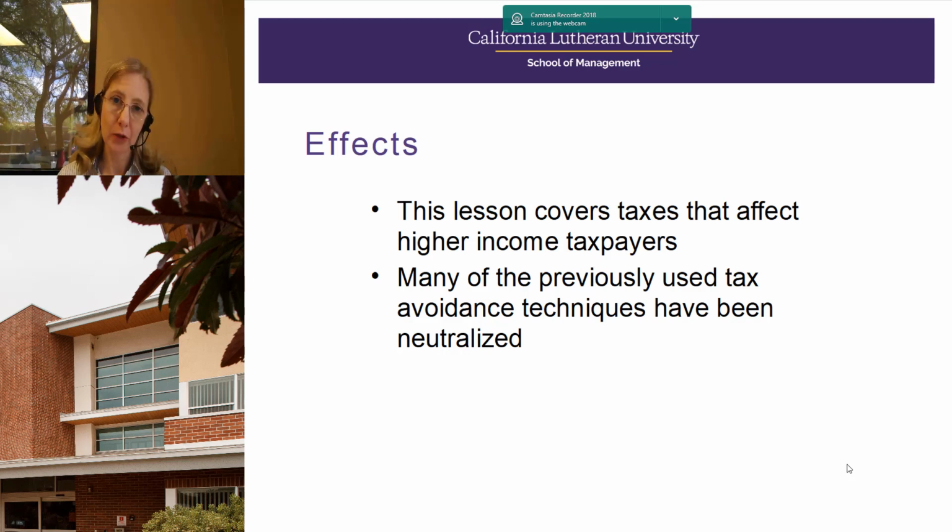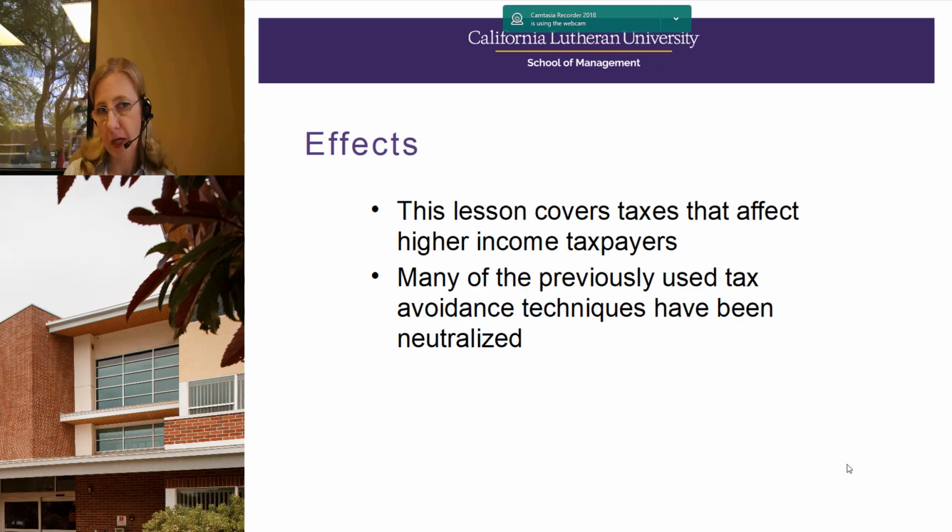Alternative minimum tax was originally created to make sure that all taxpayers paid their fair share. At this time, it was possible for wealthy taxpayers with very high incomes to pay little or no tax.